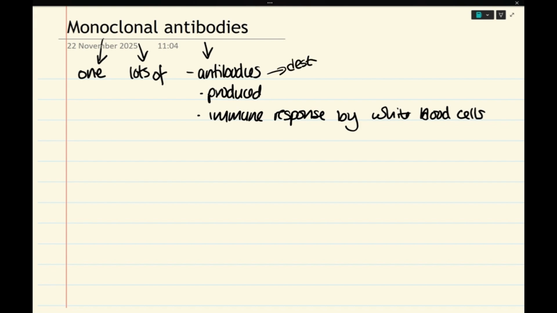They destroy pathogens. And pathogens are disease-causing microorganisms.